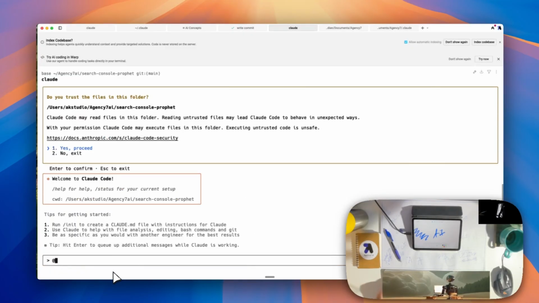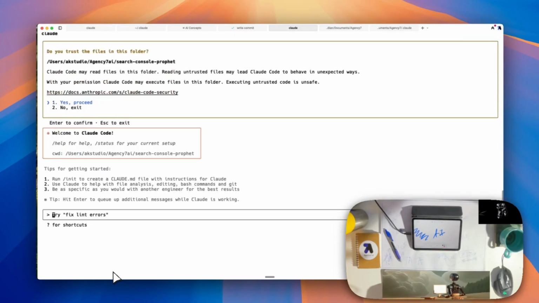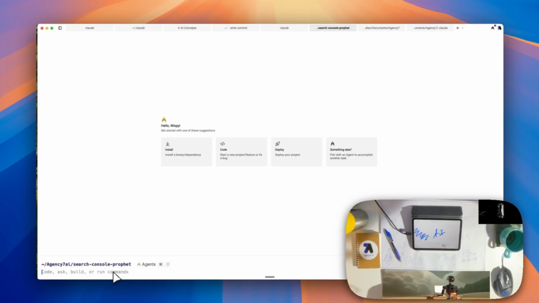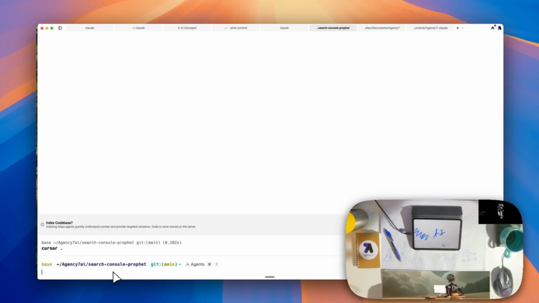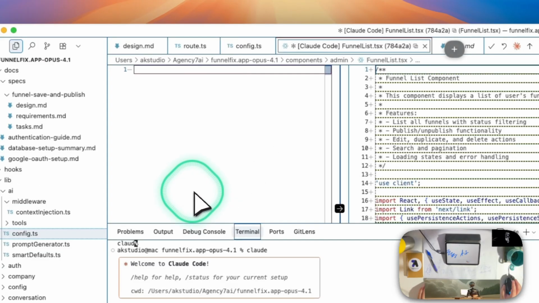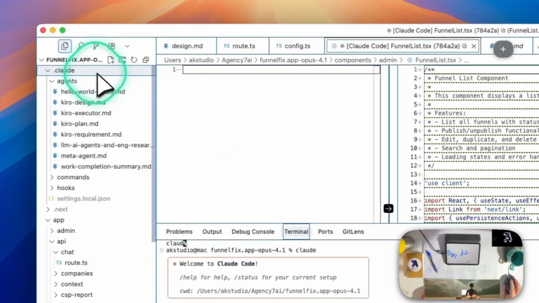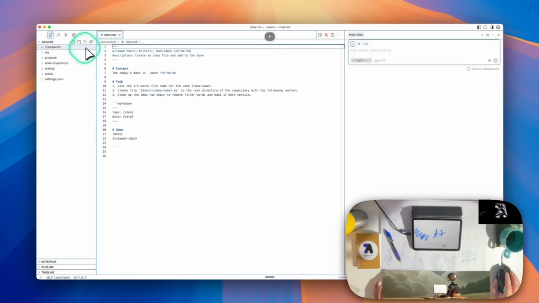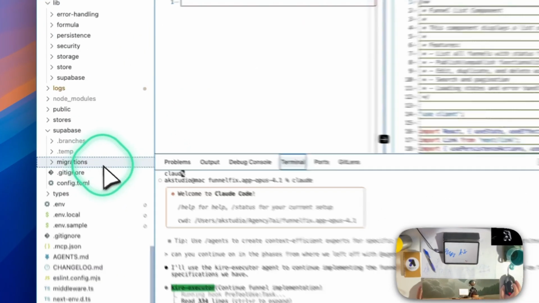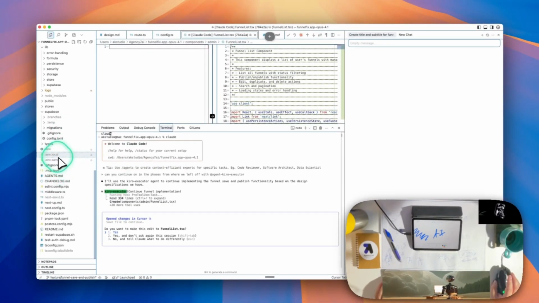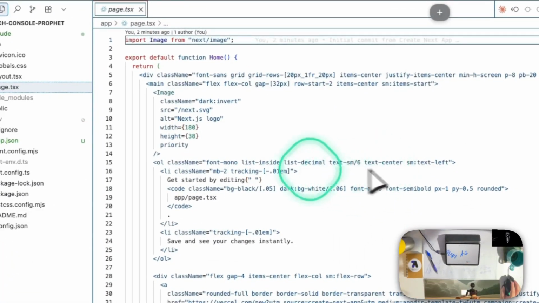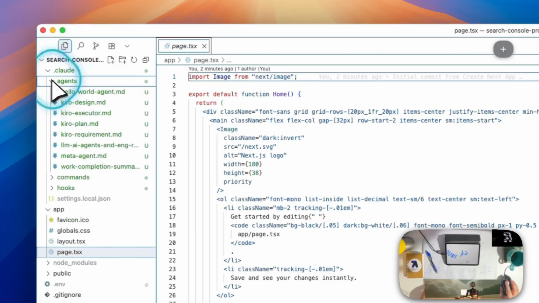Now we're going to say at Kiro. Oh, we need to add an agent in here. I'm going to go into one of my other projects. I'm going to pause here because there'll be some environment variables. But first I'm just going to grab this .claude folder, which has agents in it, and we're going to put it in here. And then I'm going to copy. All right, so now we've got our project with our .claude, which has got agents.